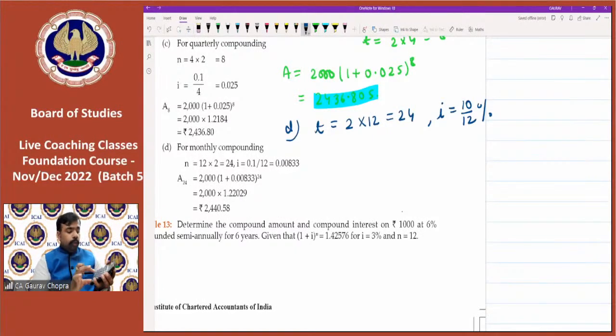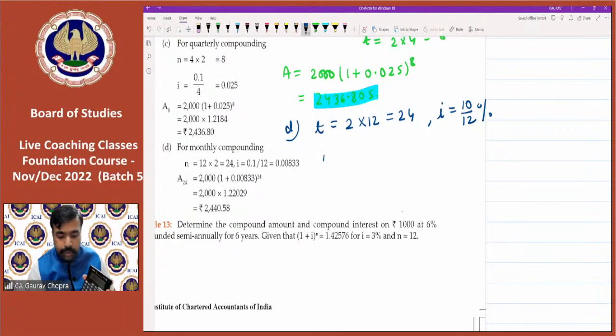So first of all, what you have to do? Type 10 divided by 12. Have you done this? 10 upon 12. Done. Then divide with 100. This is your monthly rate.